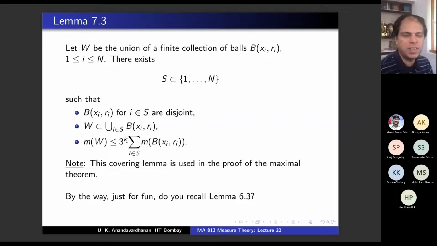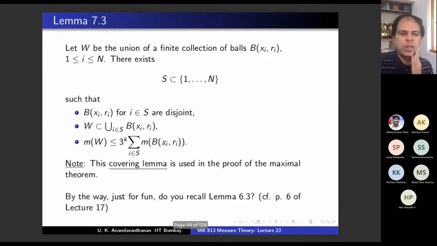Pi came there, 3 power k is coming here. These are two very different things. This is just for fun, just to use our memory. Is there any other similarity between this lemma and that lemma? Both are elementary. Other than that? Yes, sub collection. You had 1 to n and you were looking at a sub collection and saying something about it. There you got a particular reverse inequality, maybe I said reverse triangle inequality. On one side, it was a sub collection. Here also, on one side, it's a sub collection. But this has nothing to do with that lemma, this is just for fun.